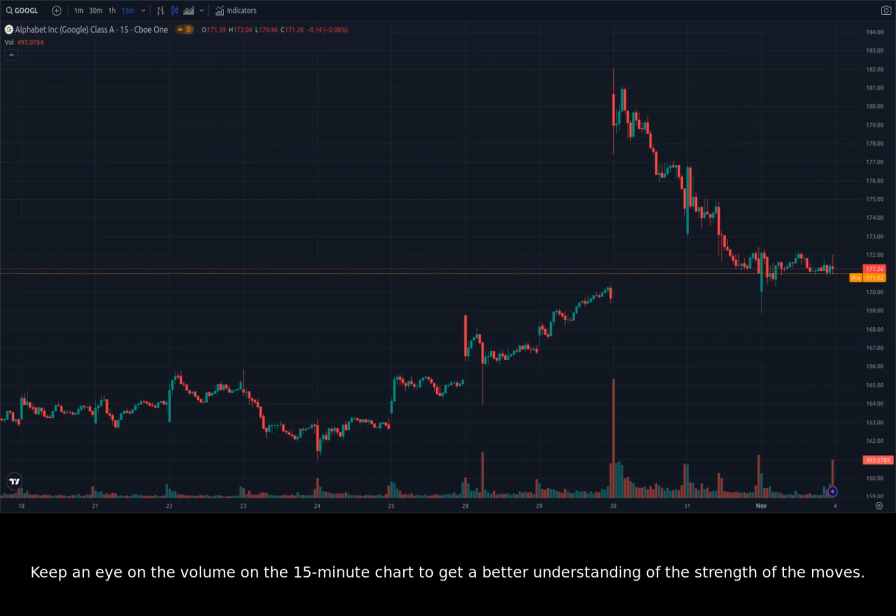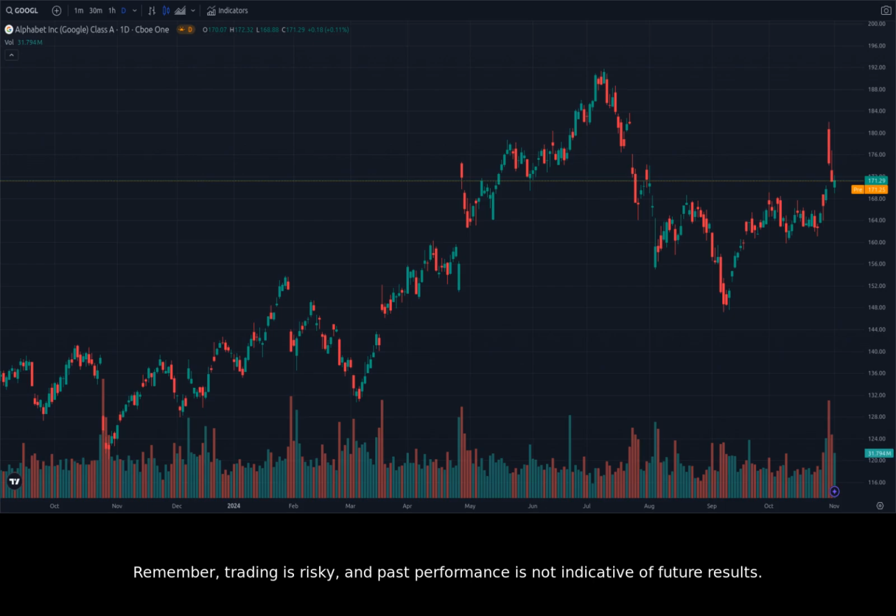Keep an eye on the volume on the 15-minute chart to get a better understanding of the strength of the moves. Remember, trading is risky and past performance is not indicative of future results. Always do your own research and consult with a financial advisor before making any investment decisions.